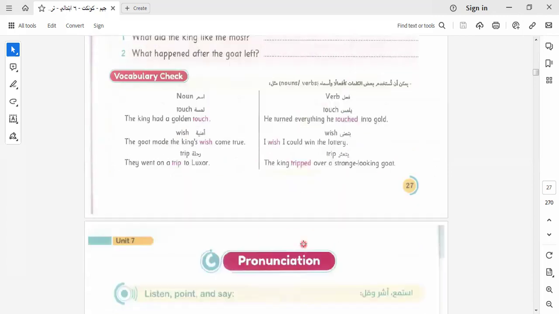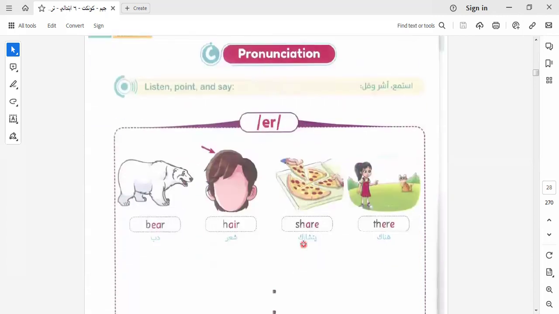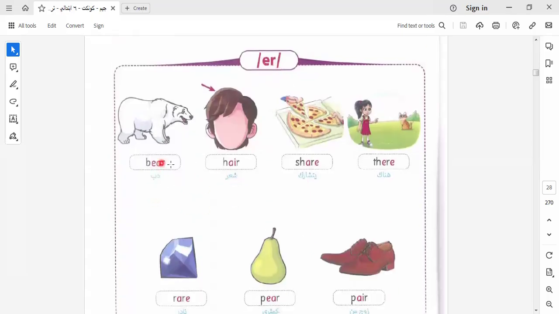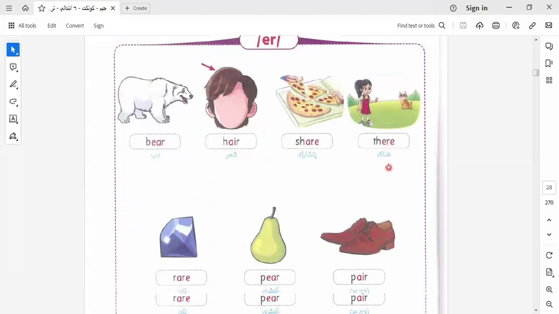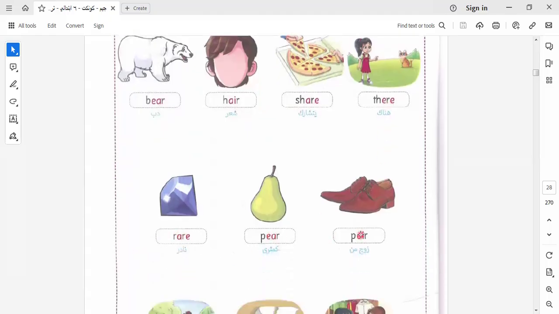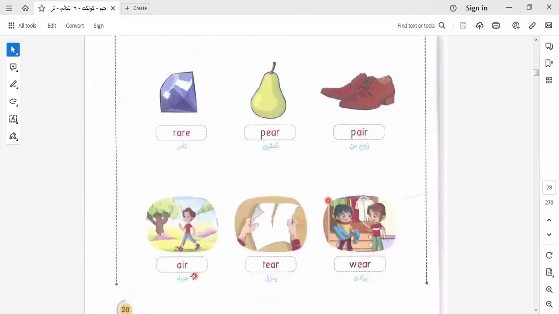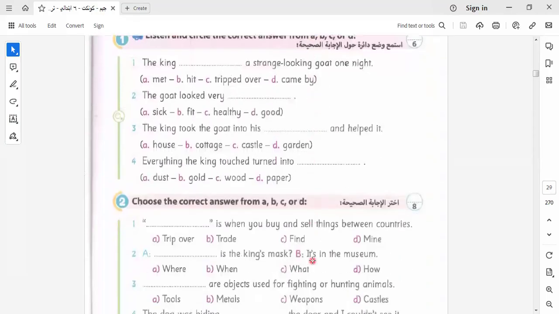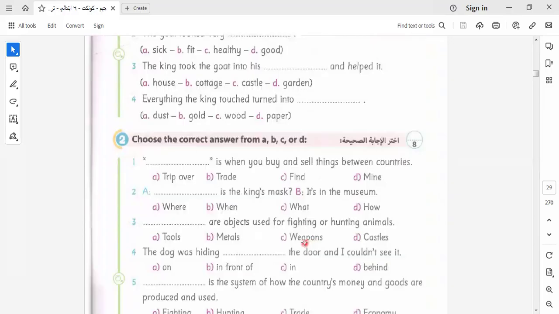Okay, here we have the pronunciation "air". Let's read it together: pear, hair, share, there, rare, pair, bear, air, here, where. Let's answer the exercises related to this part.